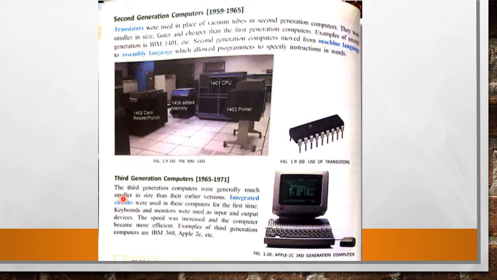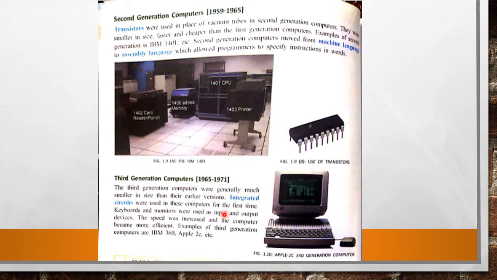Now let's know about the third generation computer. The duration period of this computer was 1965 to 1971. The third generation computer was generally much smaller in size than the early versions. These computers are smaller in size as compared to first generation and second generation. Integrated circuits were used in this computer for the first time.